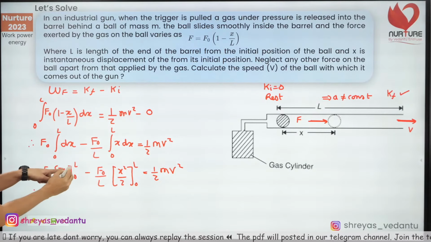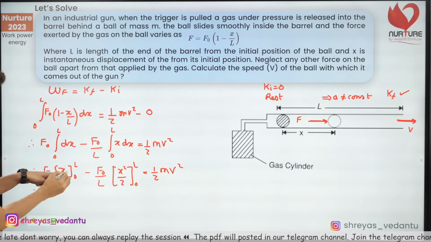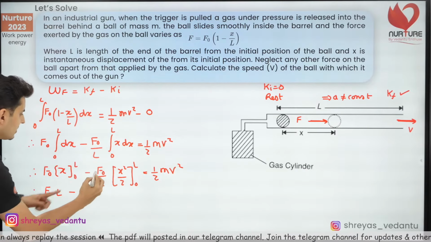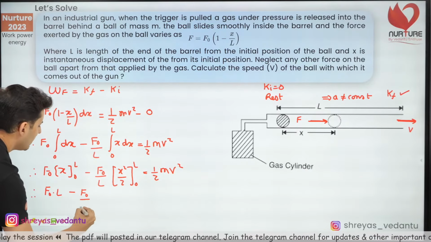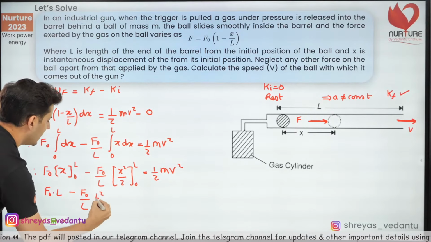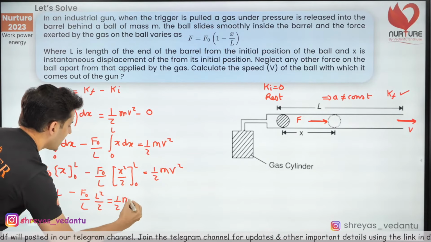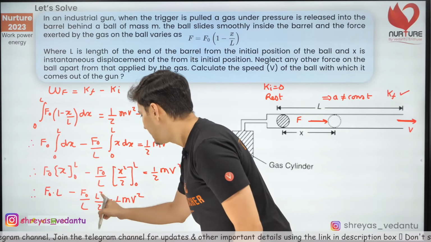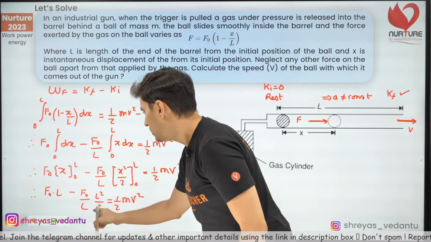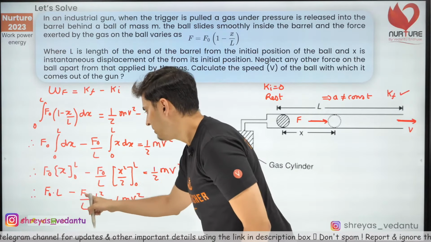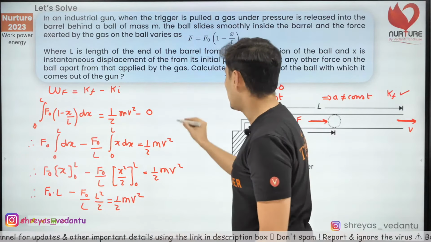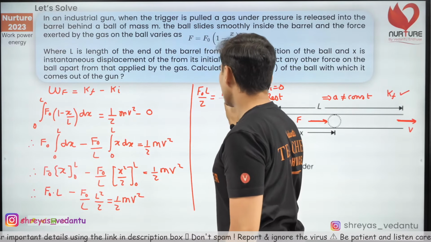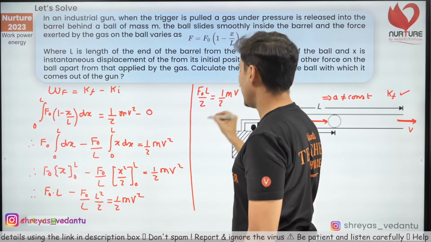Therefore, when you integrate and substitute the limits, first substitute L, then substitute 0, it will just become f naught into L, and this will become f naught by L into L square by 2, is equal to half mv square. Now the next step, this L and this L get cancelled. So f naught L minus f naught L by 2 is just f naught L by 2. So therefore this will just become f naught L by 2 is equal to half mv square.